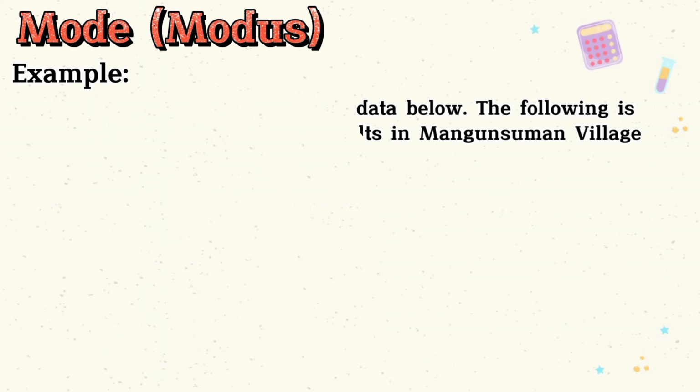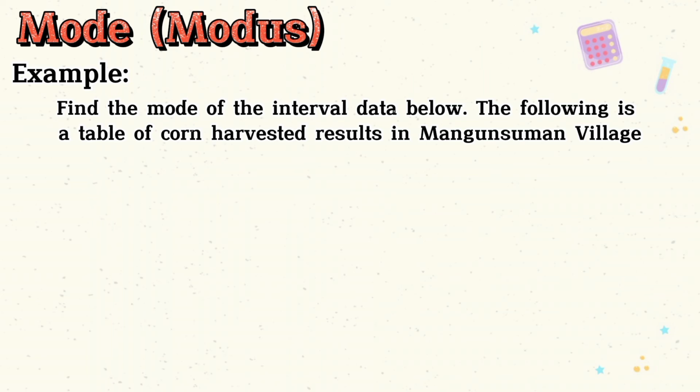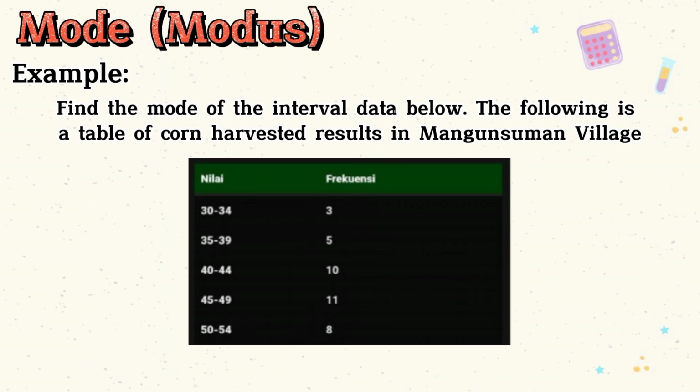Example, find the mode of the interval data below. The following is a table of corn harvest results in Mangunsuman village. In the table, there is a value.